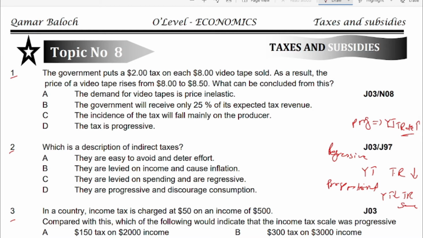The government puts a $2 tax on each $8 videotape sold. As a result, the price of a videotape rises from $8 to $8.5. What can be concluded from this?